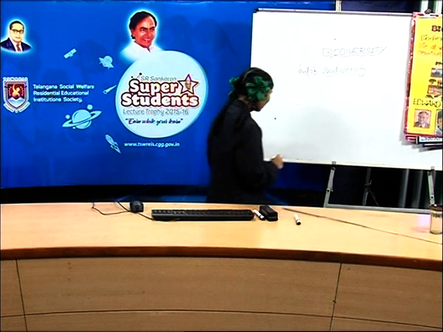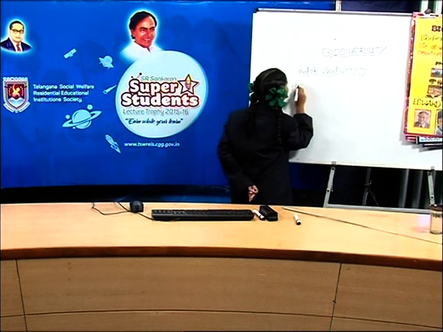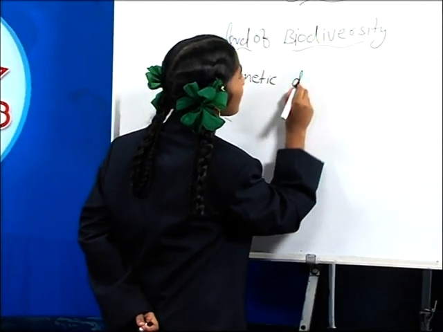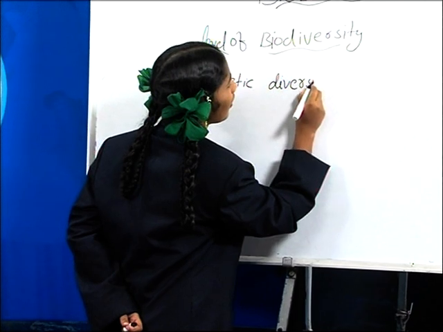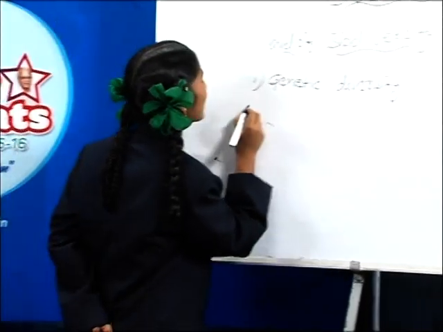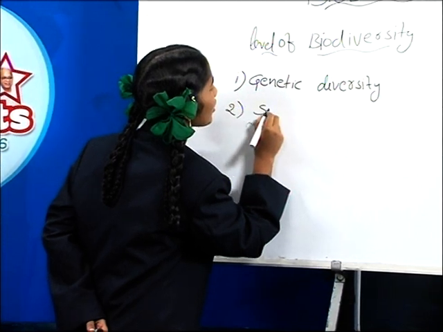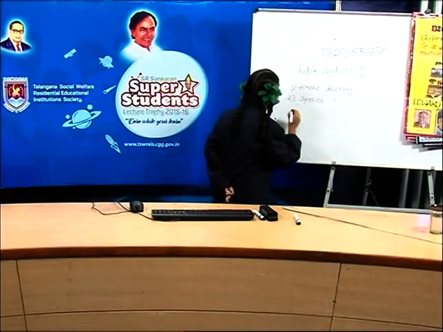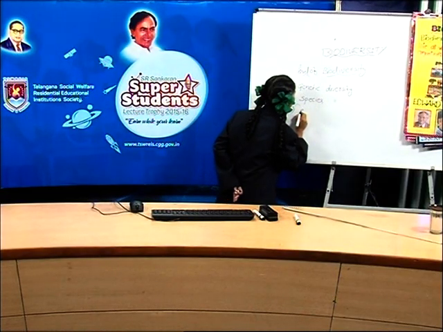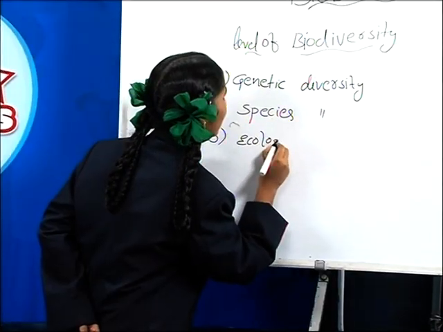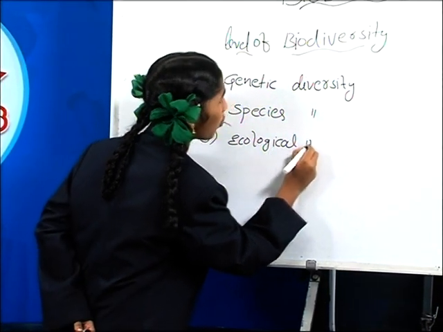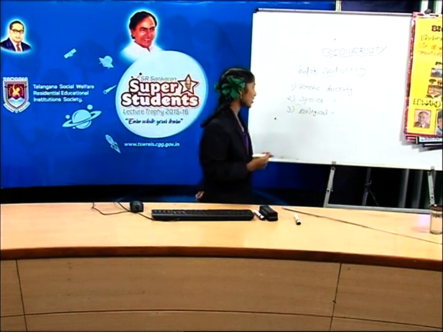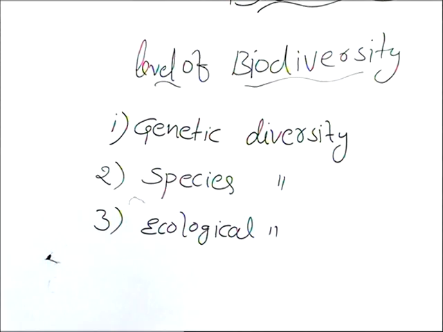They are, first one is genetic diversity. And second one is species diversity. And the third one is ecological diversity. There are genetic diversity, species diversity and ecological diversity.